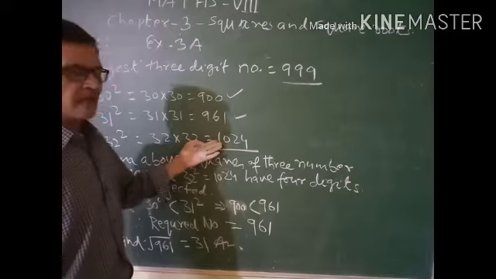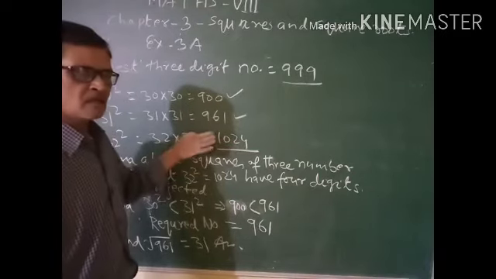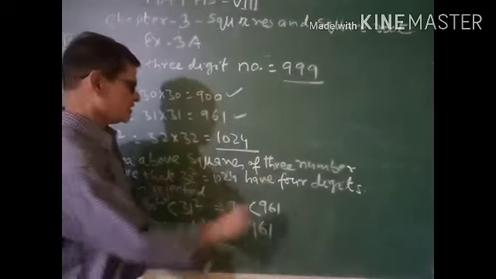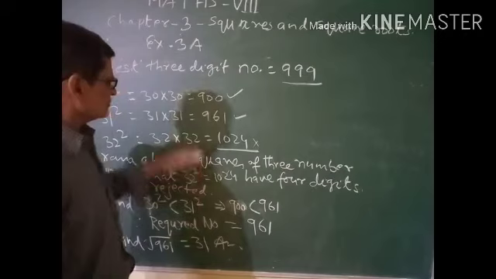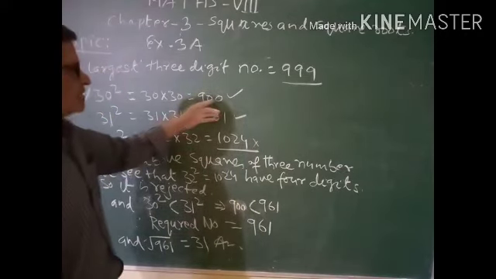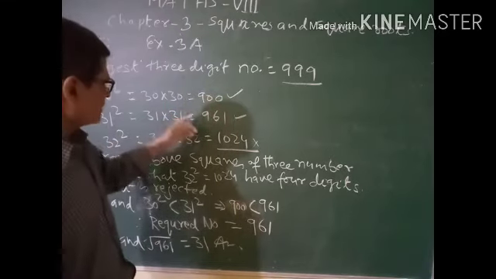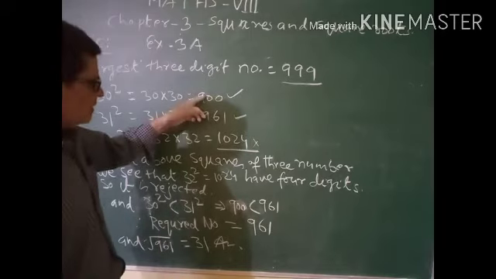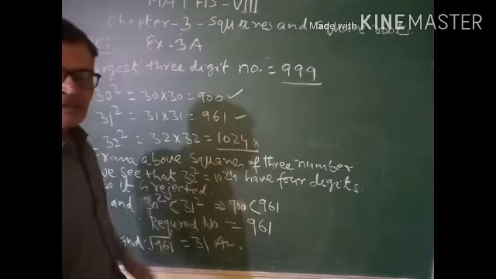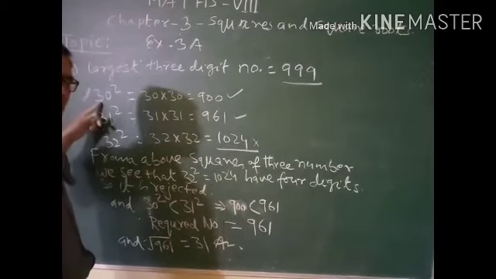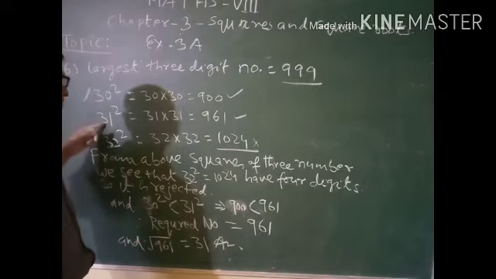It is clear that this number can't be our required number because there are 4 digits. So reject it first. Now there are 2 options before us. One is 900 and the other is 961. There is no other perfect square number between them, because after 30 I have taken 31, and there is no other whole number between 30 and 31.